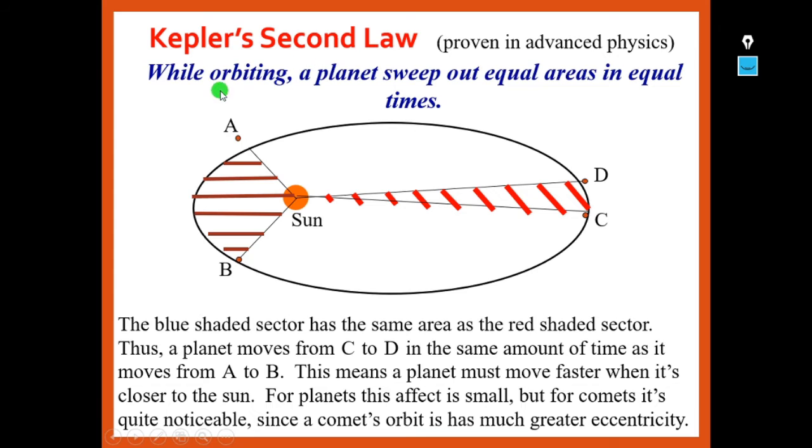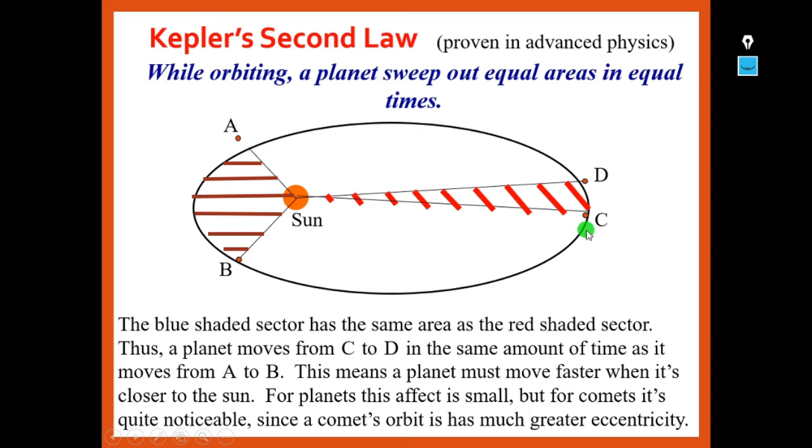Kepler's second law: while orbiting, a planet sweeps out equal areas in equal times. So if you see here the blue shaded part, it covers the same area as this other area. So these both areas are the same but in an equal interval of time. That means the brown shaded sector has the same area as the red shaded sector.